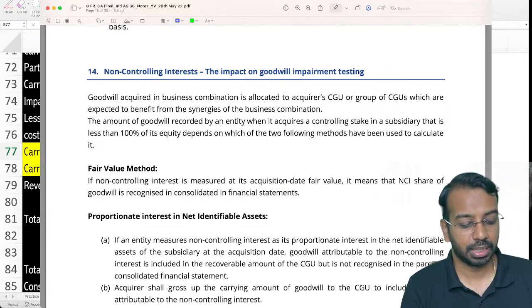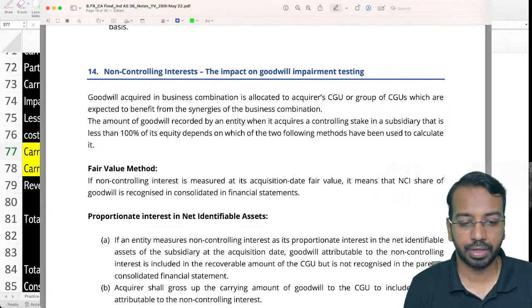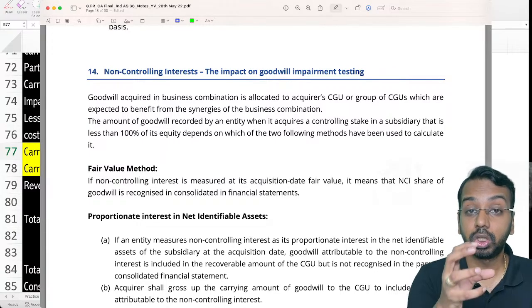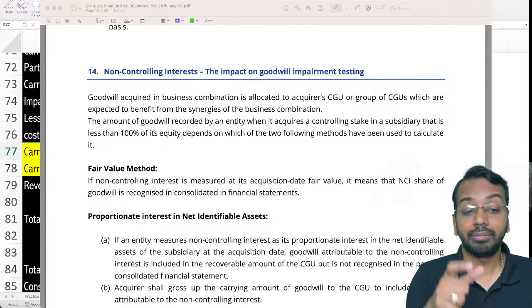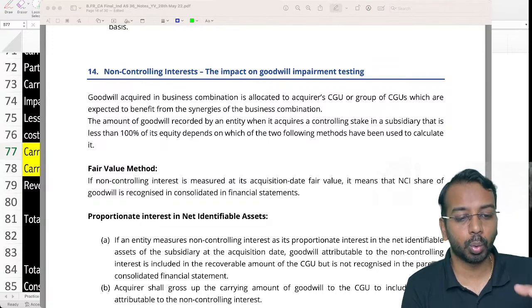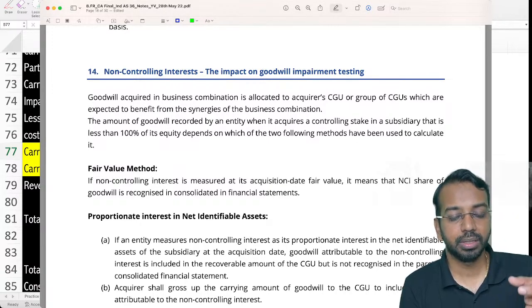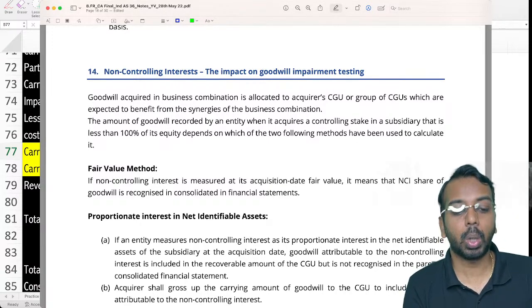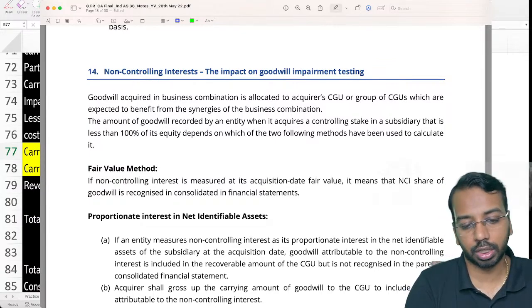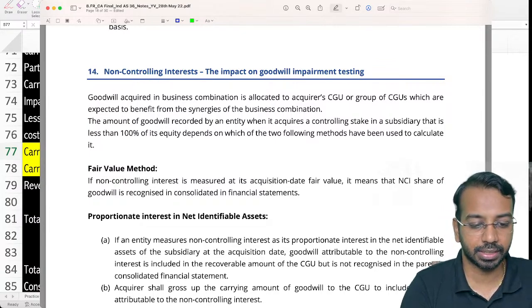Because whenever there is consolidation, we have goodwill. Now that goodwill may be related to only the parent, or it may be related to the non-controlling interest as well. Now what do I mean by that? I'll just explain it to you with a small example.